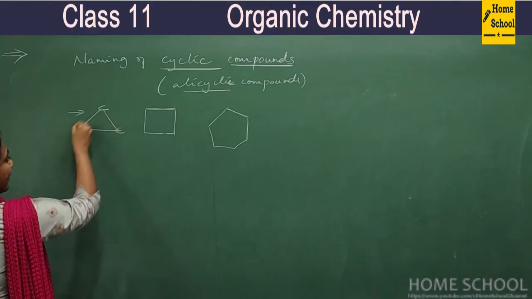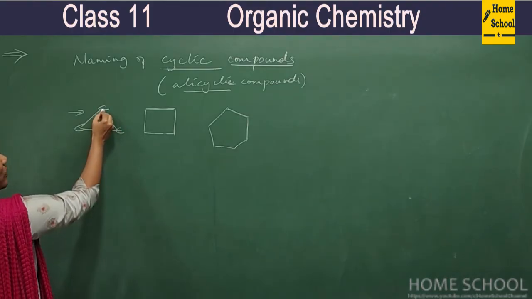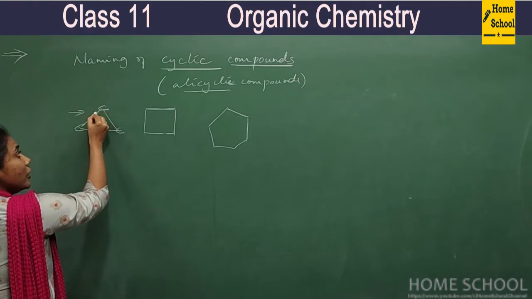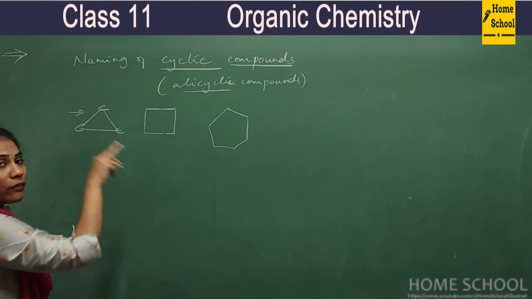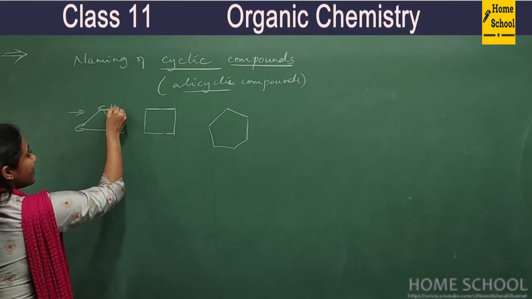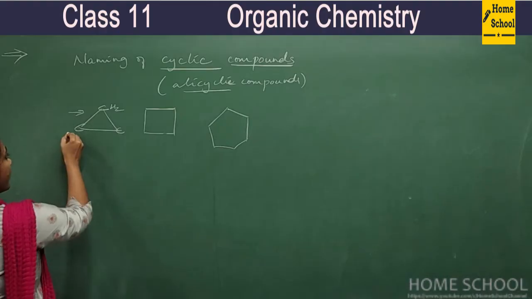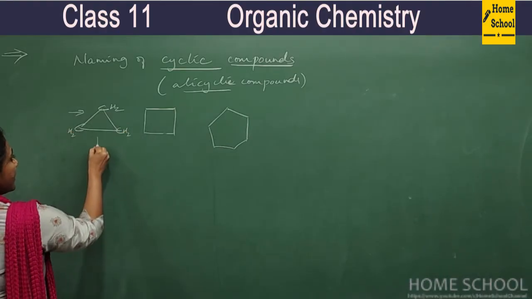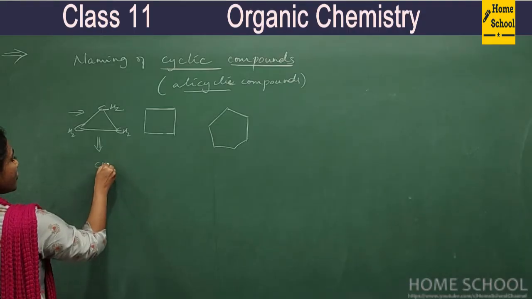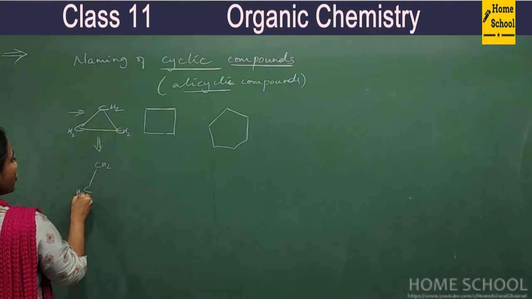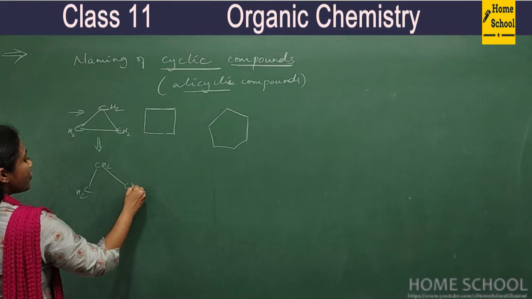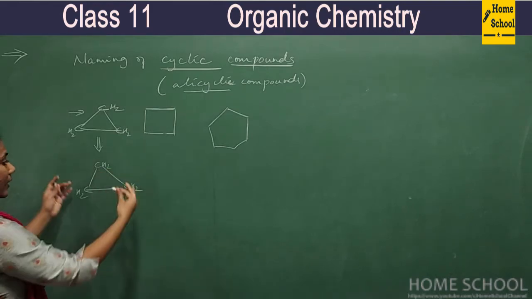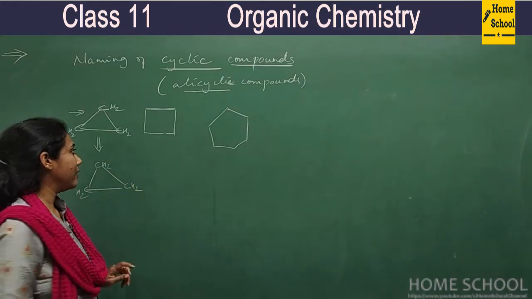Everywhere carbon is there, at every point carbon is there. And how many hydrogens are there with this carbon? Two bonds are already there. It wants two more bond. That means there must have been two hydrogens. So this is our CH2, this is our CH2. That means this is nothing but CH2, CH2, CH2. So three carbon atoms are connected in a cyclic way, right?